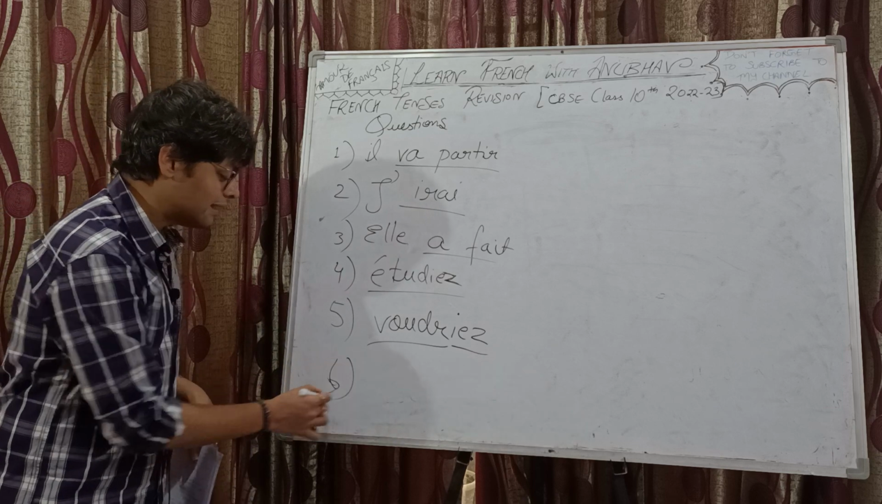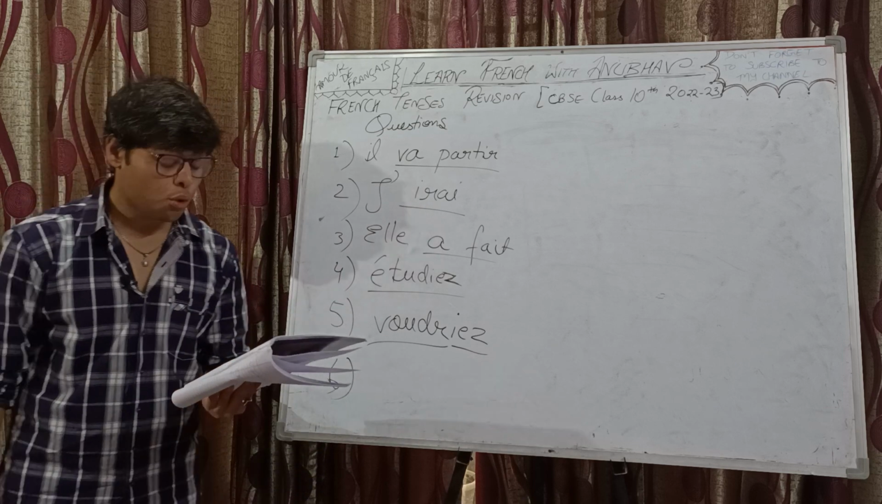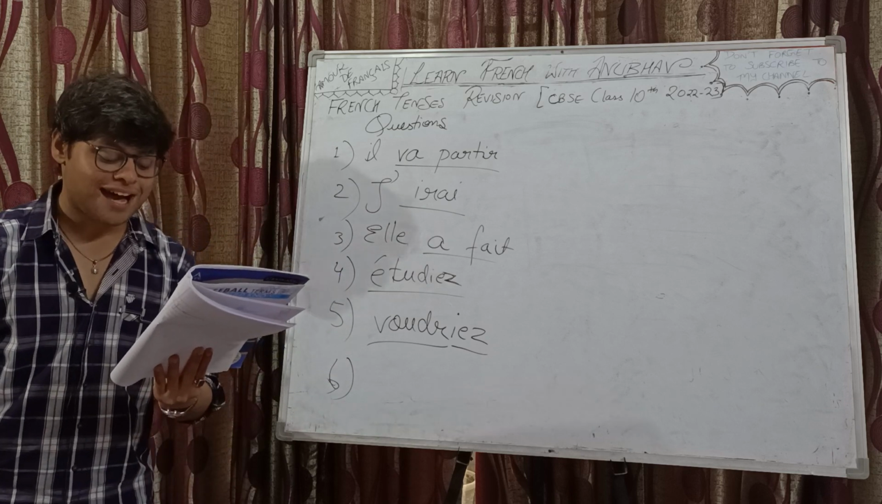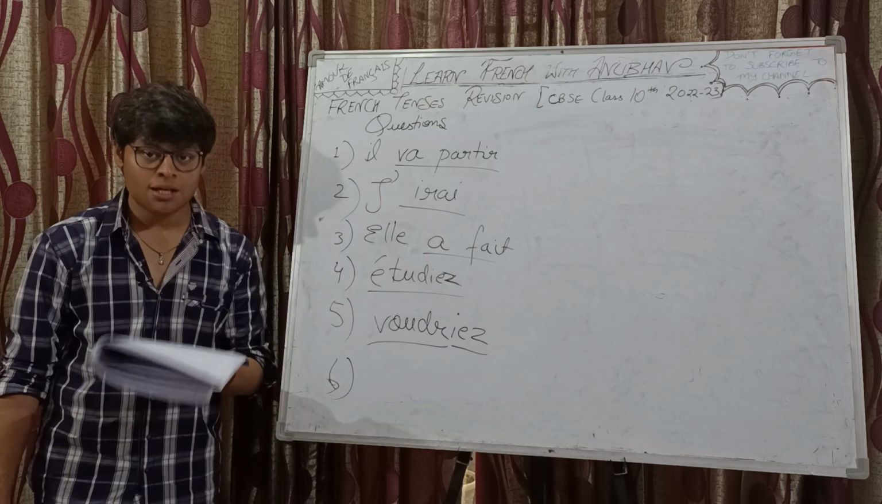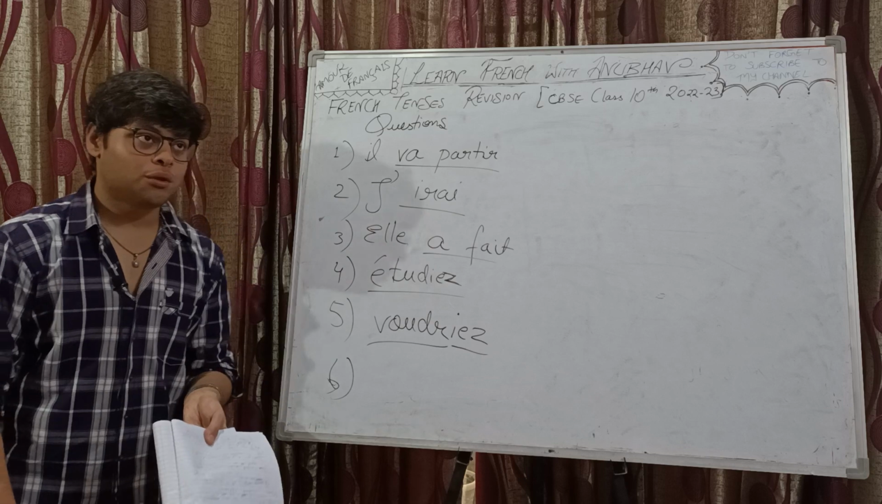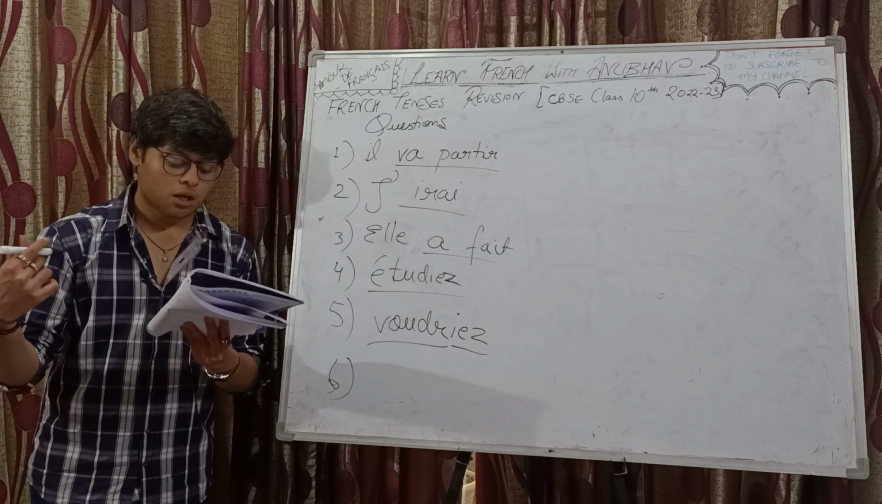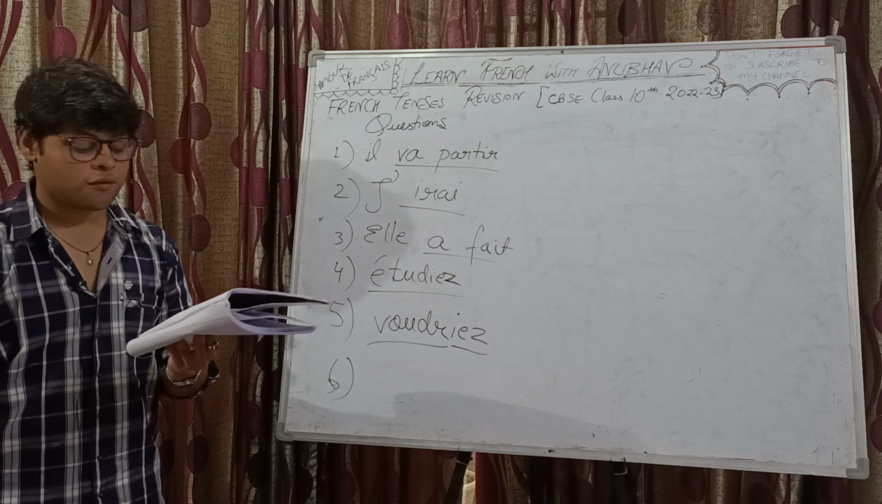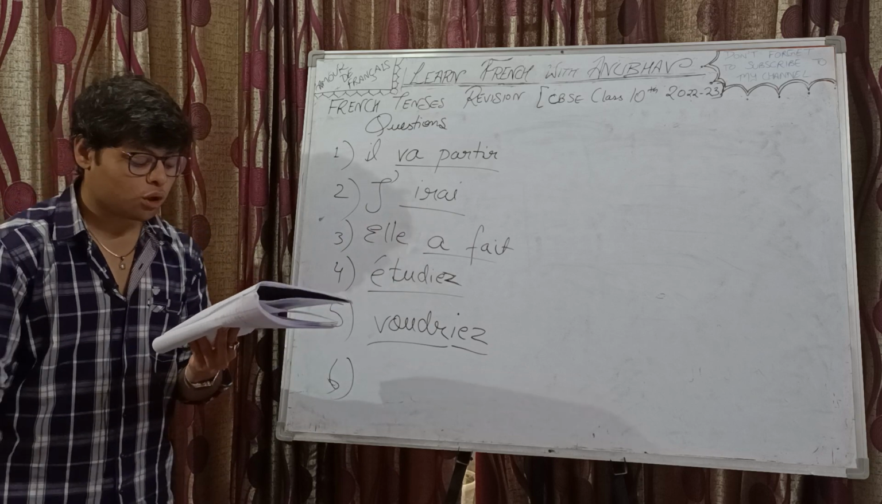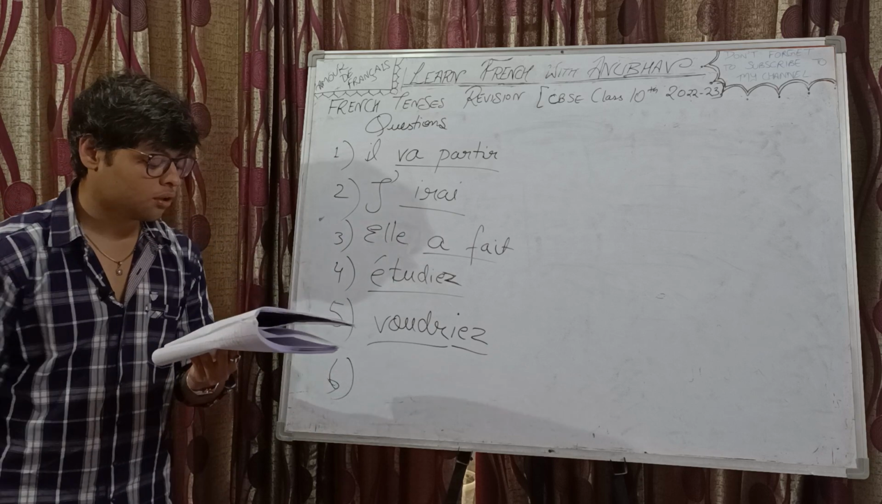Right. Sixth one. Autrefois, il y ___ un roi qui s'appelle Vikramaditya. Avoir is the verb. So once upon a time there used to be a king by the name of Vikramaditya. Who was called should be the exact translation.